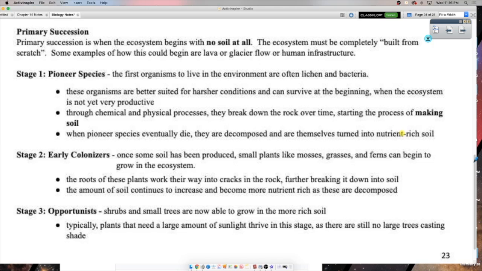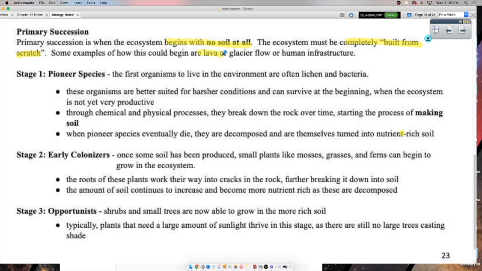Now, primary succession is what happens when whatever disturbance comes into the ecosystem causes it to actually remove the soil. There's no soil even, okay? Soil is the foundation of an ecosystem. So this ecosystem really is starting from scratch. It's back to square one, okay? So how could this happen? Well, you could probably think of lots of examples, right?